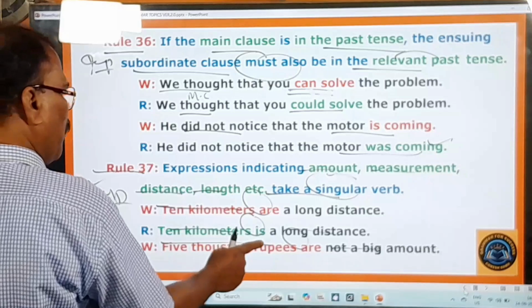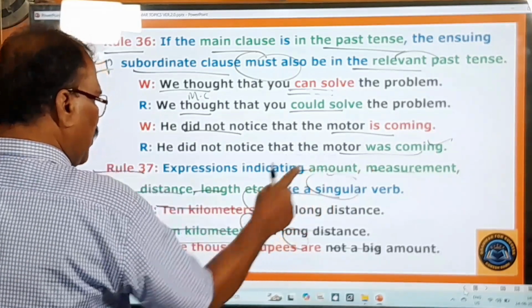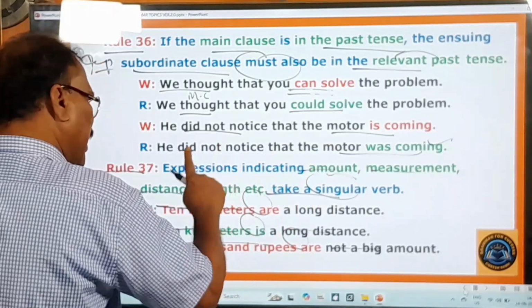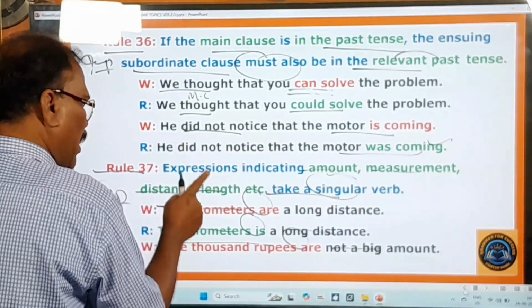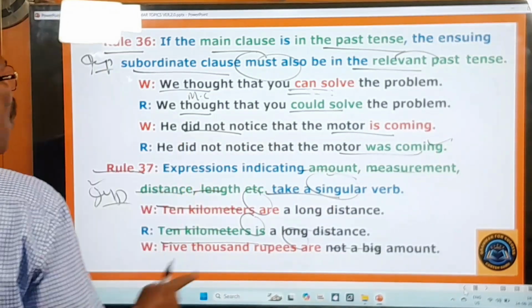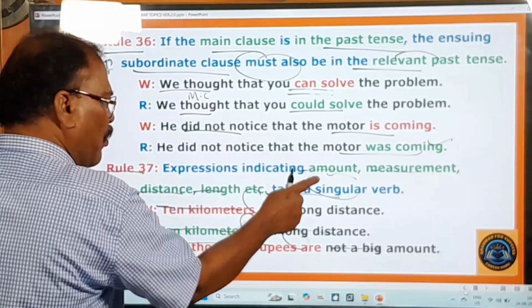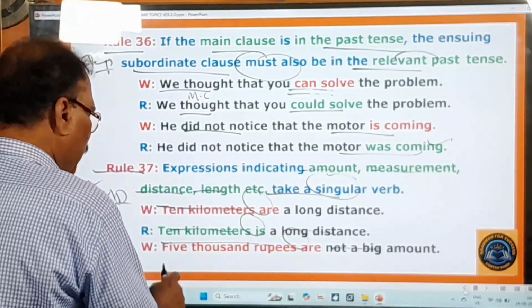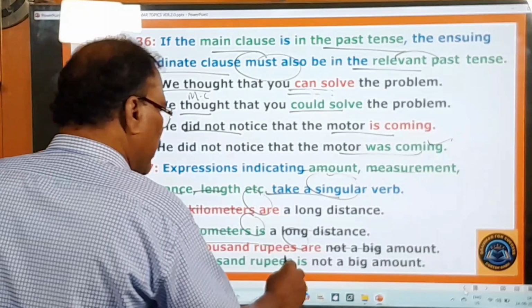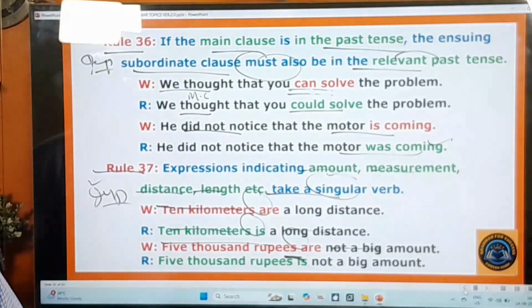So 5,000 rupees, here it is amount. So whether it is an amount indicating expression, measurement indicating expression, distance indicating expression, length indicating expression, all these expressions will take only a singular verb after them. So you have to say therefore 5,000 rupees is not a big amount. Okay, and now you move on to other rules.